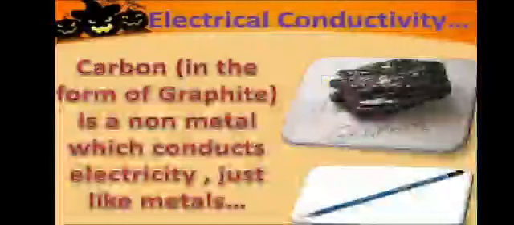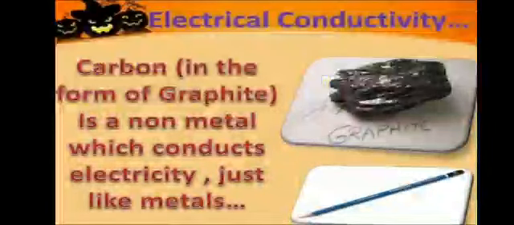Now we will discuss exceptional cases of metals and non-metals. For example, electrical conductivity: carbon, which is a non-metal, present as graphite, conducts electricity due to the presence of free electrons. So it behaves like a metal, but it is in the non-metal category.